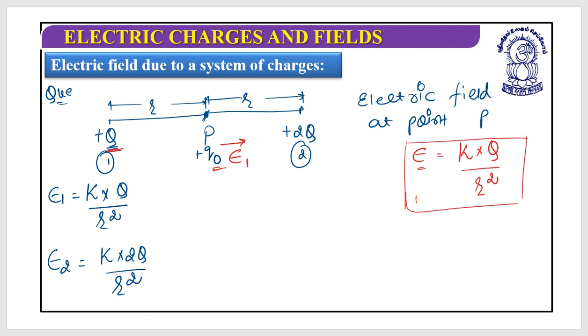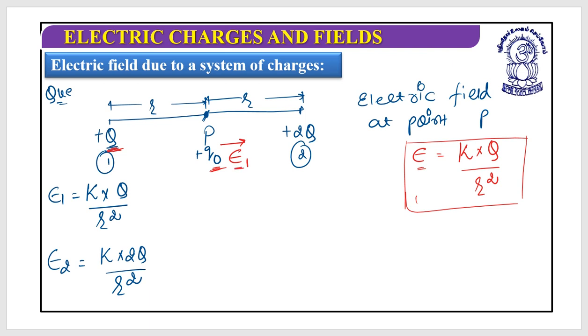Let's repeat. When I need to find out the direction of electric field due to any charge, I just check the direction of the force applied on the test charge. Q is positive, my test charge is always positive. As both the charges are positive, they will repel each other. So the direction of E1 would be in this direction.